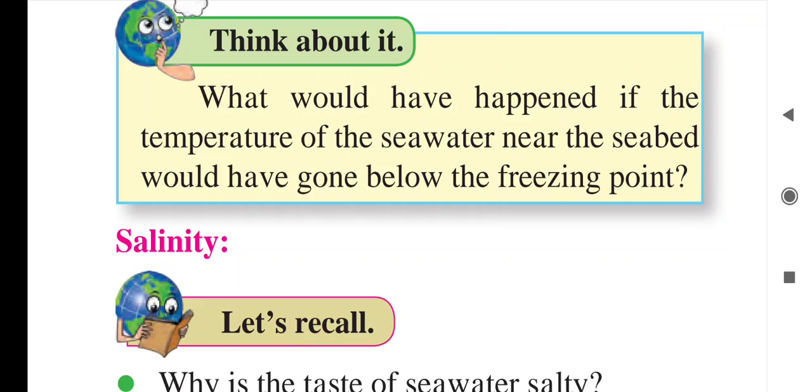So think about it. What would have happened if the temperature of the sea water near the seabed had gone below the freezing point? Children, as we say, the temperature will be 4 degrees Celsius at the depth. But if the temperature reduced to the freezing point, then marine life will not exist there, because everything will freeze, and all the animals and creatures at the bottom of the sea will die.